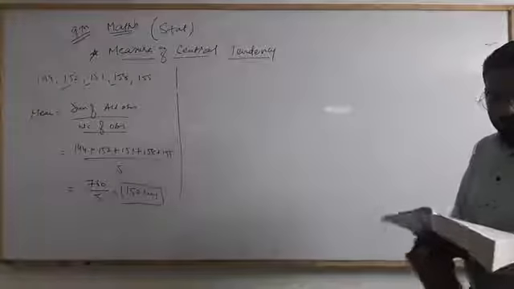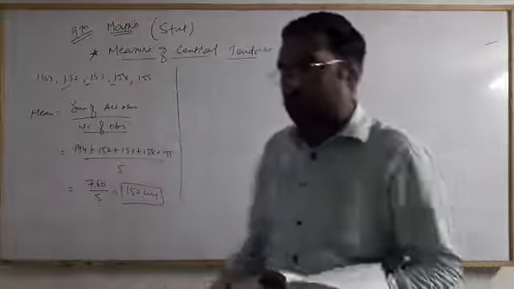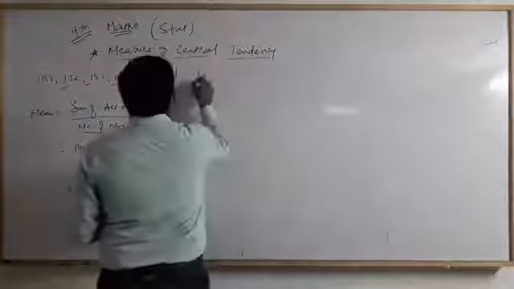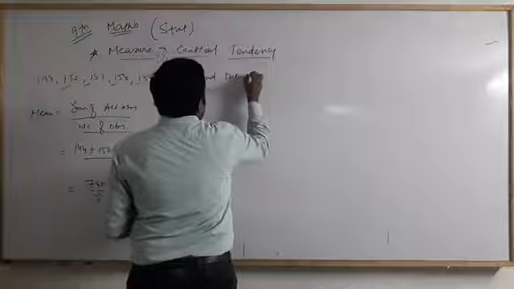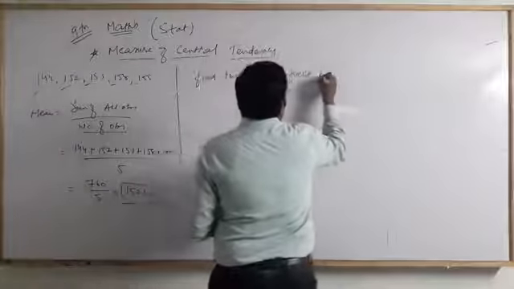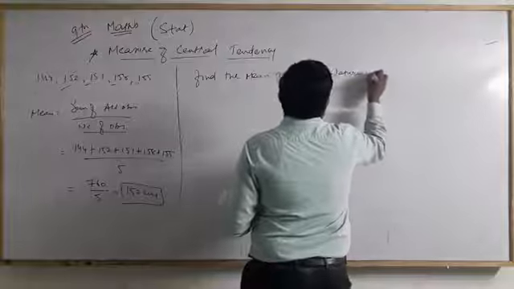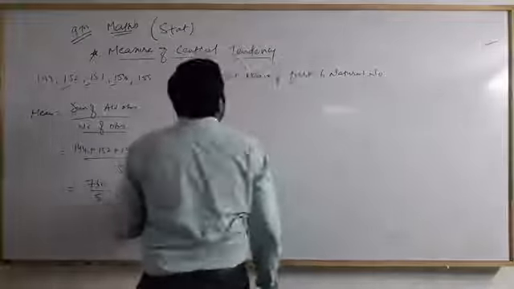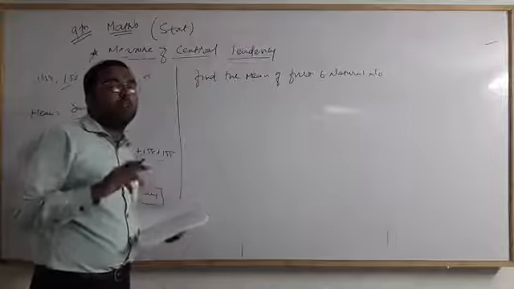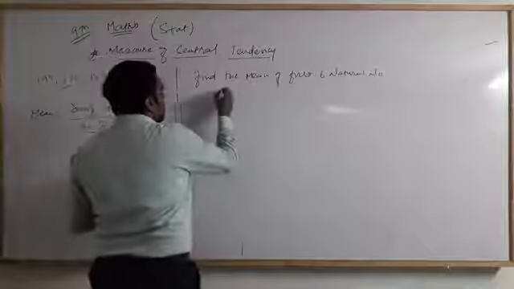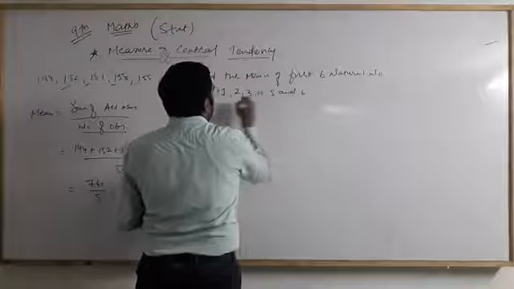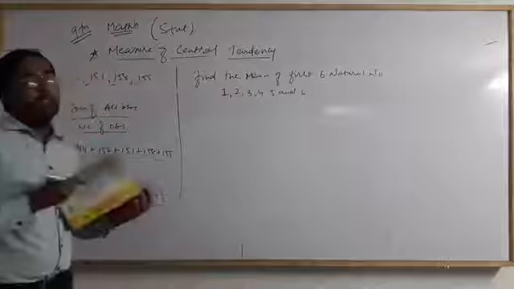For the second example, find the arithmetic mean of the first 6 natural numbers. Okay, find the mean of the first 6 natural numbers. Here they say the first 6 natural numbers. Natural numbers start from 1. So my first 6 natural numbers are 1, 2, 3, 4, 5 and 6. Now I want to find the mean of these first 6 natural numbers.